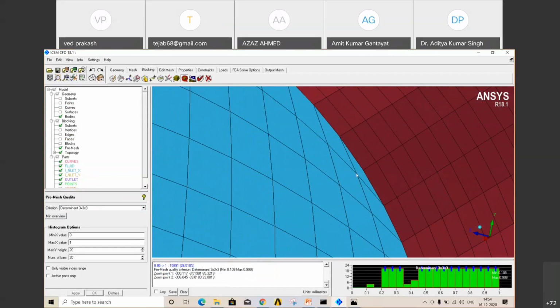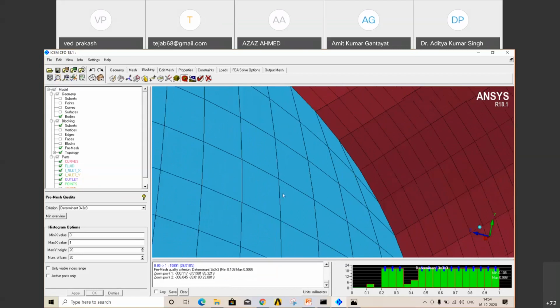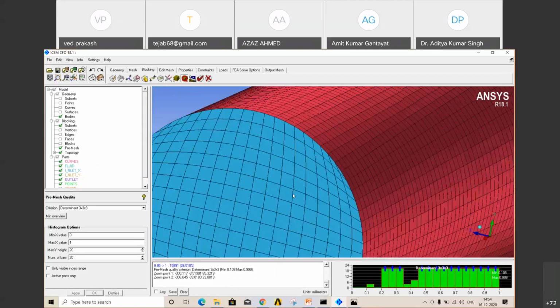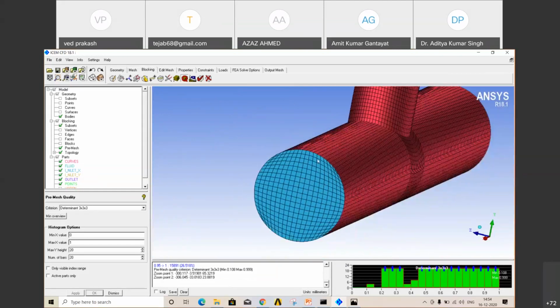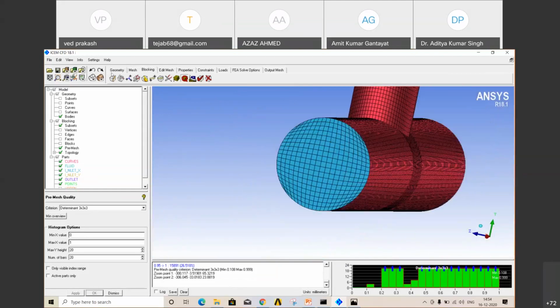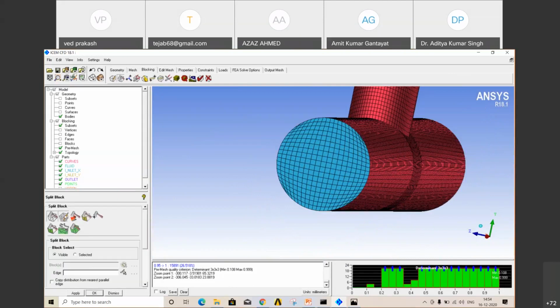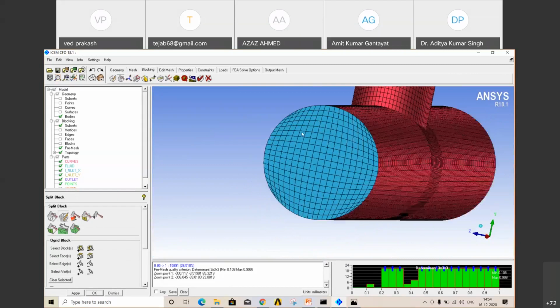We need to shift this position in this direction, so it becomes close to 90, not 90 but close to 90. For that, to increase our quality, we use one option. We can create an O grid. We will create an O grid in there, so our mesh quality will improve.